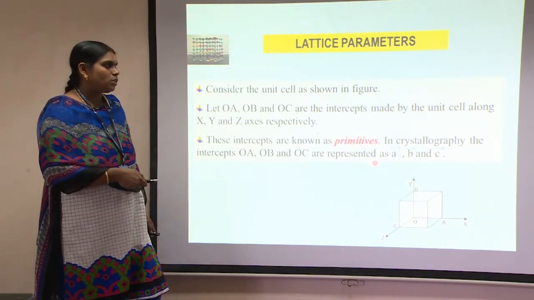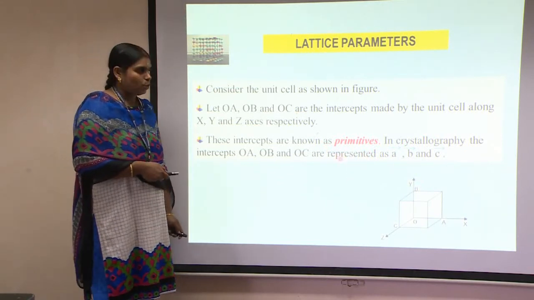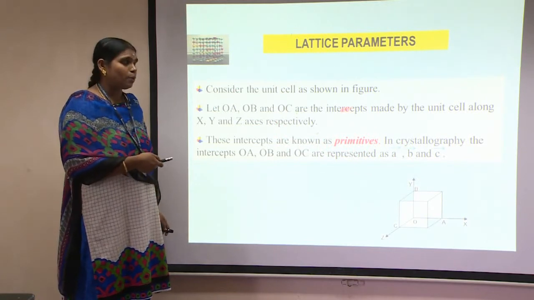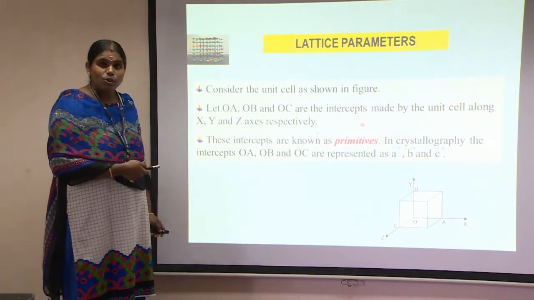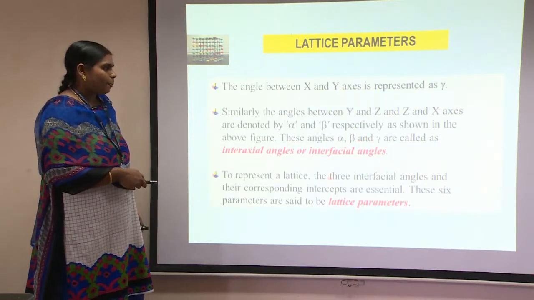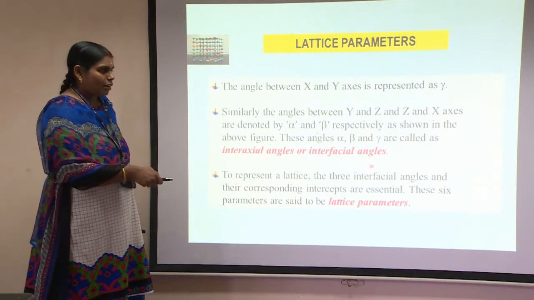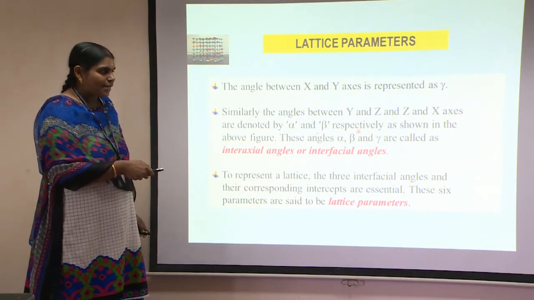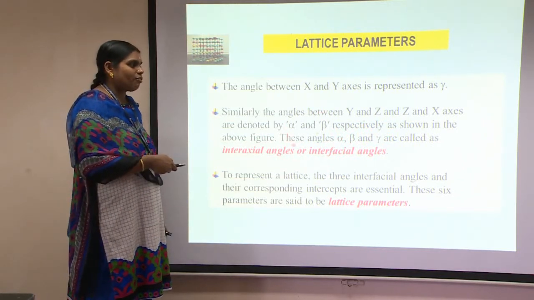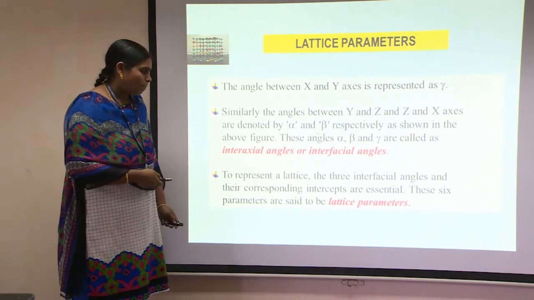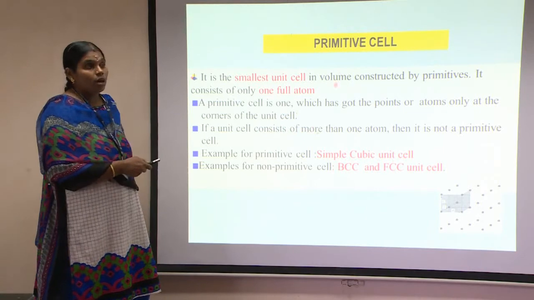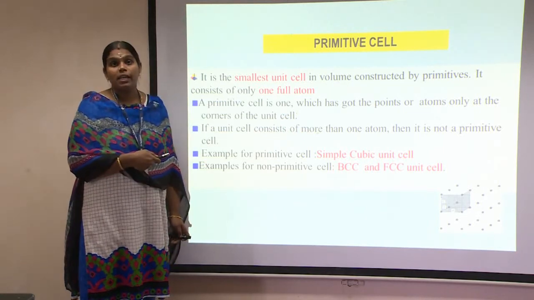This translation vector is also called the primitives. We call it by different names. The different names by which we call a single term are primitives, translational vectors, and lattice constants. These are the different names by which we describe these lengths. And as I told you, we call the angles interfacial angles or interaxial angles, which are alpha, beta, gamma. If you have more crystal structures, we can even classify them as alpha dash, beta dash, gamma dash, etc.